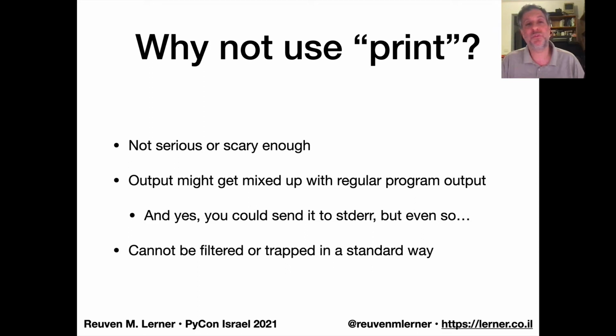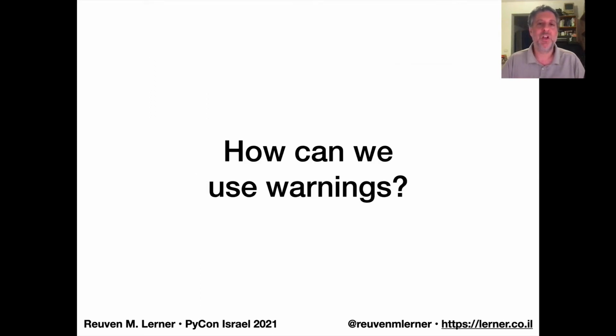But there are some other issues as well. The output will get mixed up with regular program output. So what's actually coming as a warning and what's coming as regular output will be hard to distinguish. And we also want our software to be able to distinguish it, so we can filter or trap messages. And if it's just coming as text with print, that's going to be really hard to do. So given all this, how can we use warnings? What do they look like and how do they work in Python?